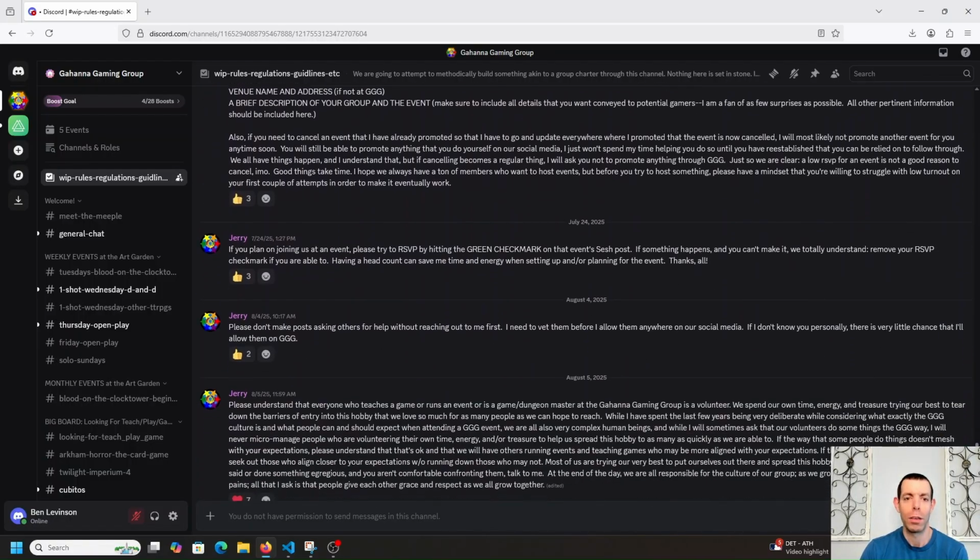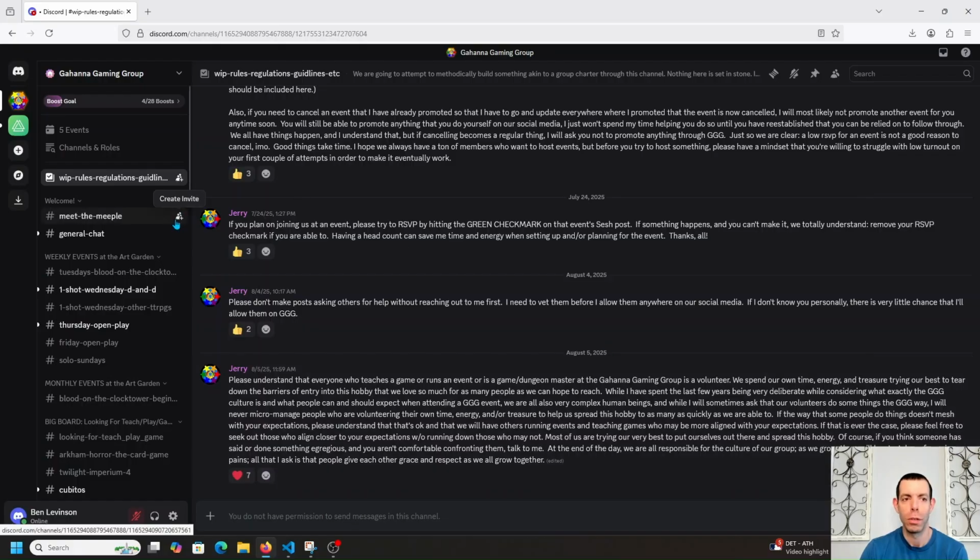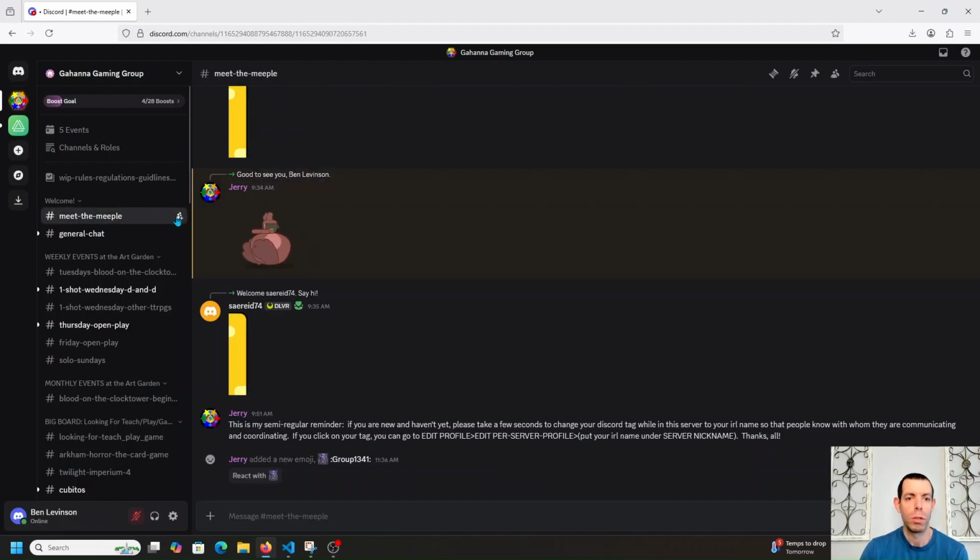After you do that, you can look through everything else that you choose to do so. So for example, you can click on the Meet the Meeple page in this Welcome section. When you do that, you can actually introduce yourself to the group. You can say what types of things you're interested in playing or anything else you feel would be relevant for people to know. You do not have to do this, by the way, but you are welcome to do so.